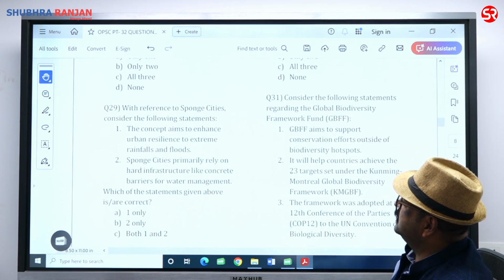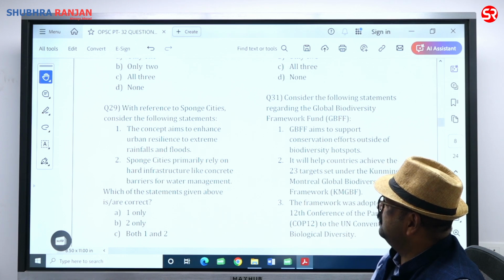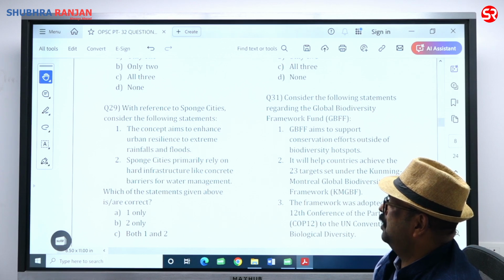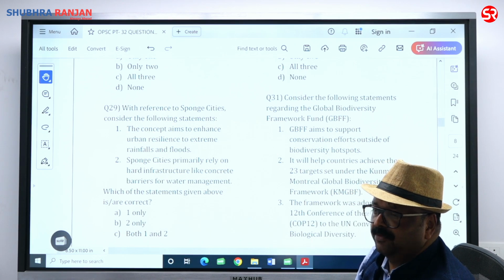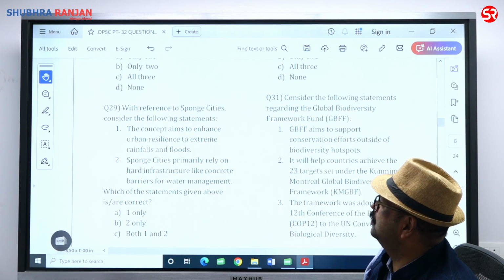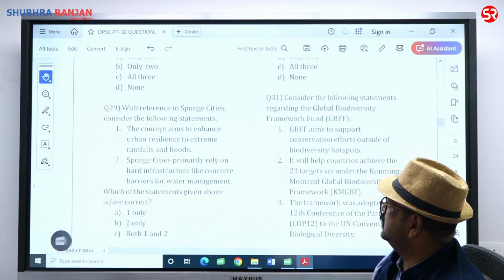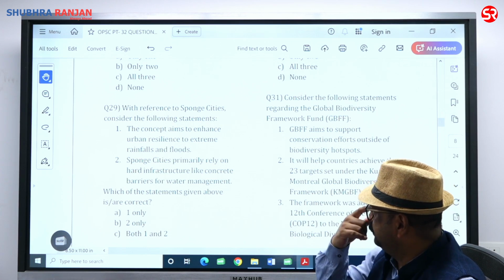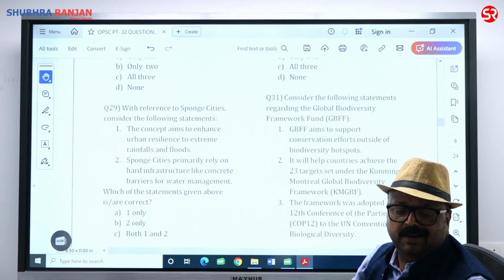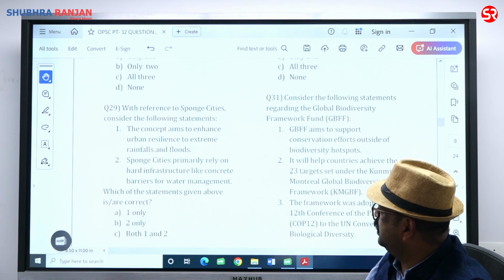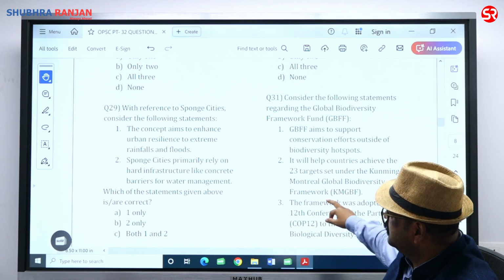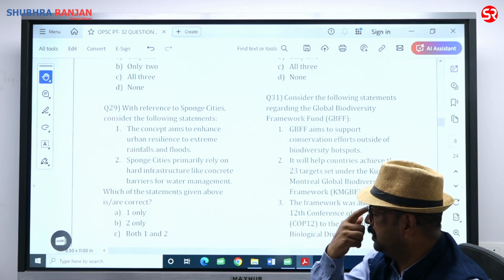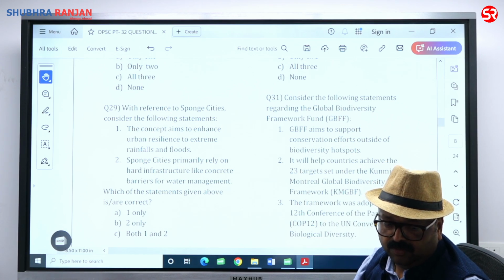With reference to the sponge cities, consider the following statement. Sponge cities are basically cities in which we reduce the use of concrete and create rain forest and so on, so that we can stop the problem of flash flood or urban flood caused by massive rainfalls. The concept aims to enhance urban resilience to rainfall and flood. That is right. Then sponge cities primarily relies on hard infrastructure like concrete barrier for water management. Statement 2 is wrong. So only 1 is right. Sponge cities means first thing, we should not have a concrete jungle, second thing, in between we should have forest. So 29, only 1 is going to be correct.